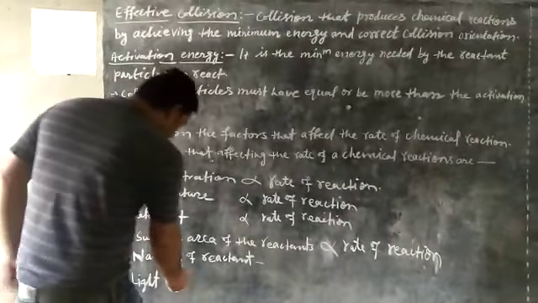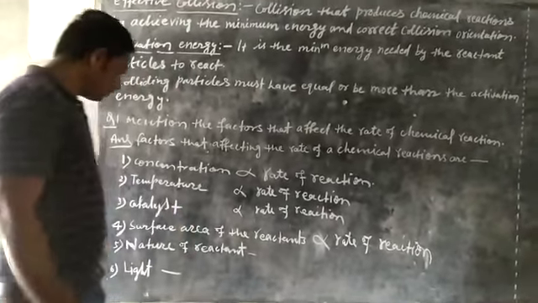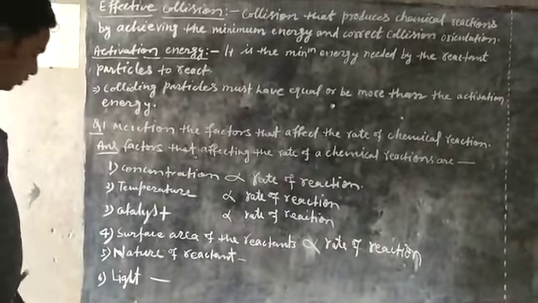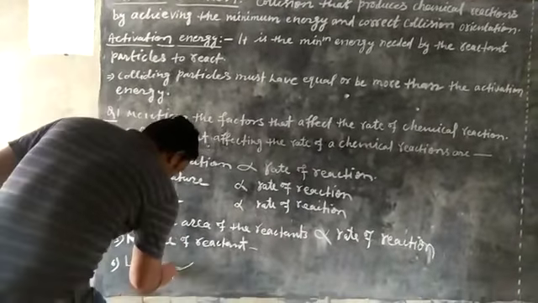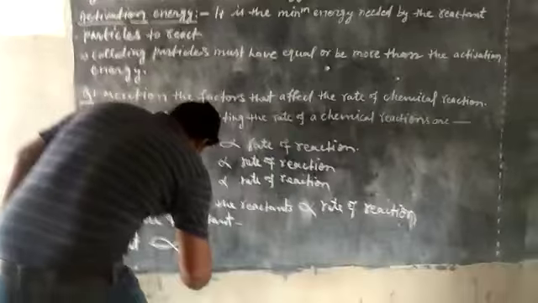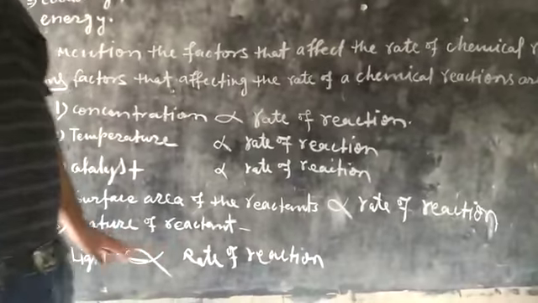Now what is the effect of light on rate of reaction? Light is also directly proportional for photochemical reactions. When the intensity of light increases, then the rate of reaction also increases.